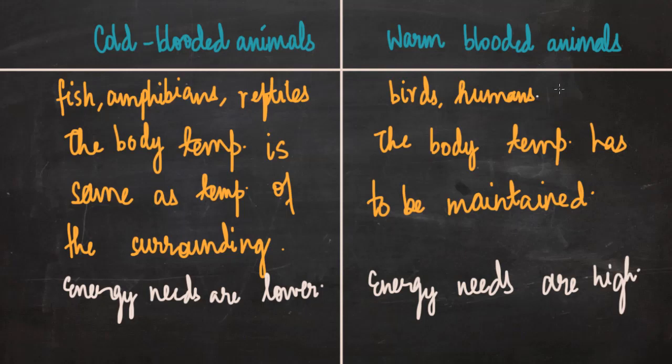That is why, in the case of warm blooded animals, since their energy needs are very high, therefore, to increase the efficiency of heart, there is complete separation of oxygenated blood from deoxygenated blood in the heart. However, in the case of cold blooded animals like amphibians and reptiles, they can tolerate some intermixing of oxygenated and deoxygenated blood because their energy needs are lower.